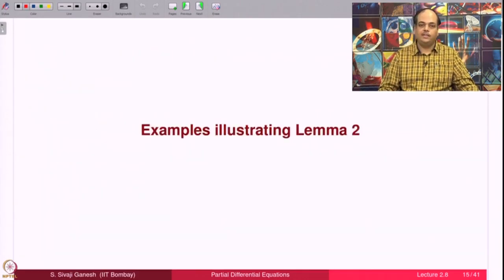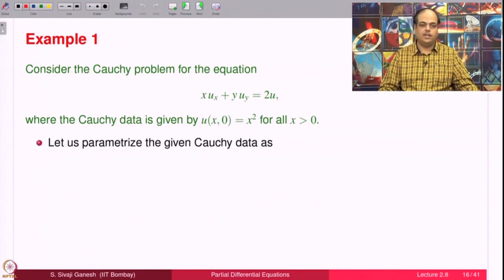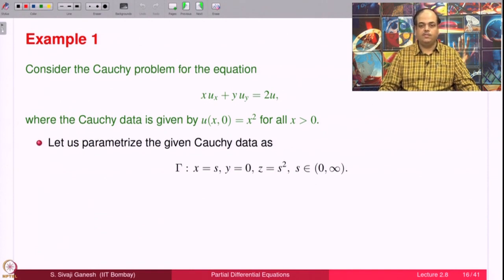Now, we are going to illustrate these two conclusions of lemma 2 with two examples. The first example we are going to consider is this equation x u_x plus y u_y equal to 2u, with u(x,0) equal to x square given as the Cauchy data for x positive. Okay, let us start solving. First, you need to parameterize the Cauchy data, which is x equal to s, y equal to 0, z equal to s square.